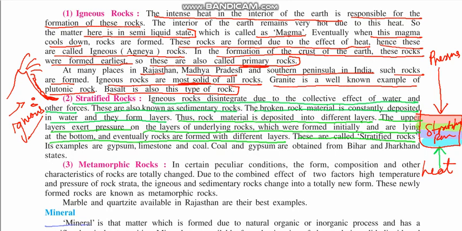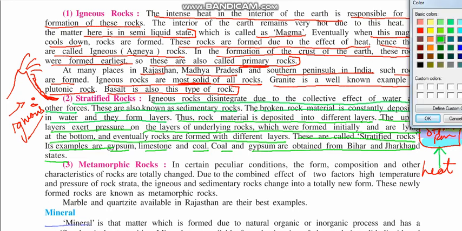Examples are gypsum, limestone and coal. These are examples of stratified rocks. Coal and gypsum are obtained from the states of Bihar and Jharkhand. Bihar is very well known for its coal mines, right?